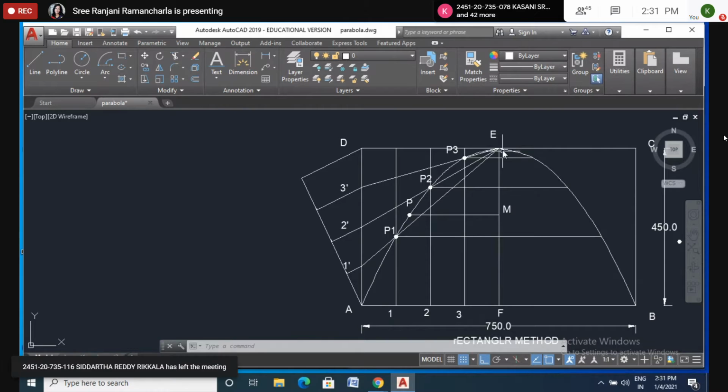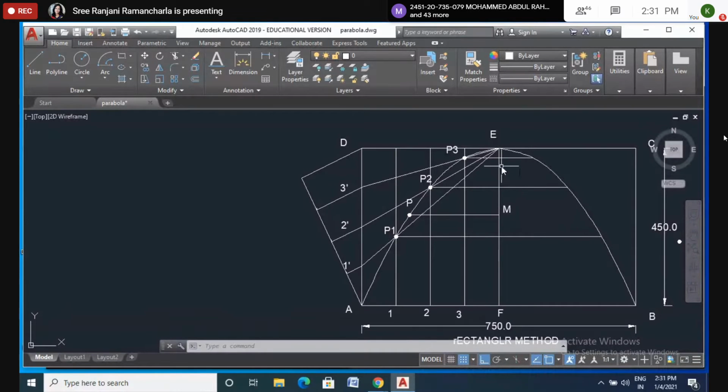And what about the other side? You can use this method on the other side also, but it will take a lot of time. To avoid that, just what I told, measure this length and draw that much length here. Measure this length, and draw that much parallel to these lines, and this one also. Okay. Now the ends of these lines are the points on the parabola. Just again from here with your freehand, draw the curve like this.